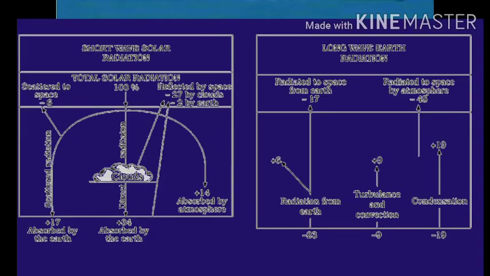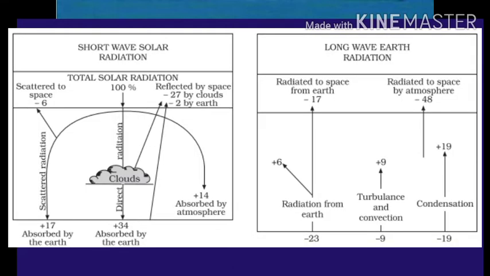As you can see on your screen, there are two pictures: figure 1, short wave solar radiation, and figure 2, long wave earth radiation. How these are called the heat budget of the earth, we will see in this topic.